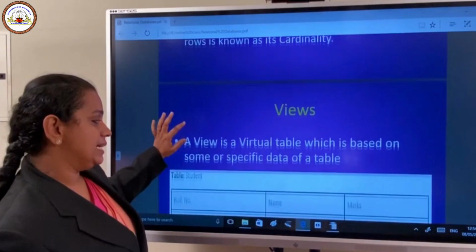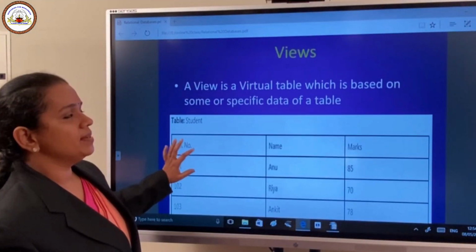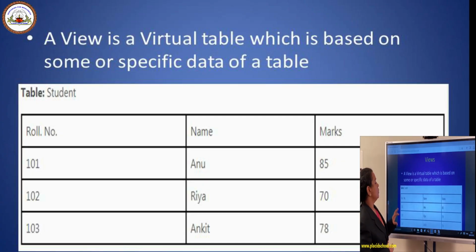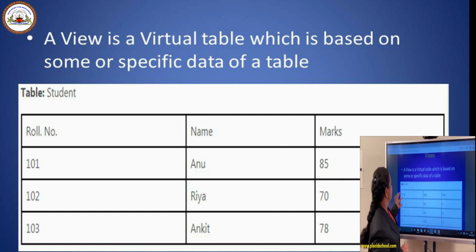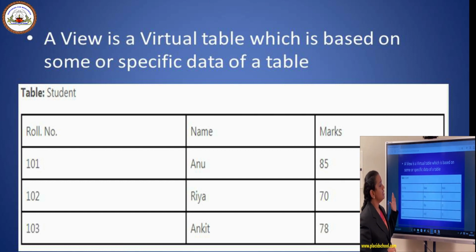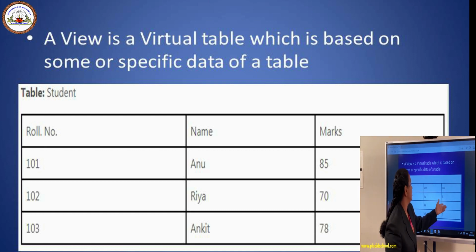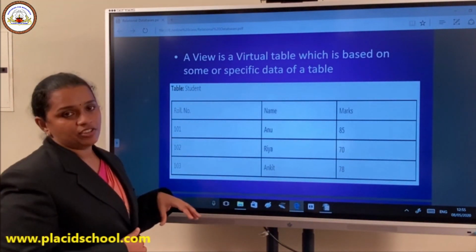Then comes the concept of view. A view is actually a virtual table. You already have a table. Let us see this example. You have a table student, and the table has roll number, name, marks as different columns, and there are entries given in this table, that is 101, Anu, mark is 85. So these are the different entries.